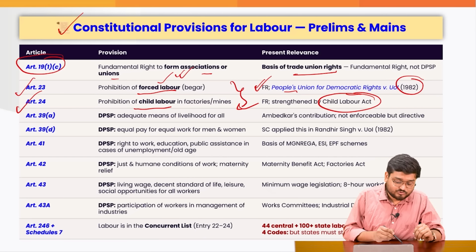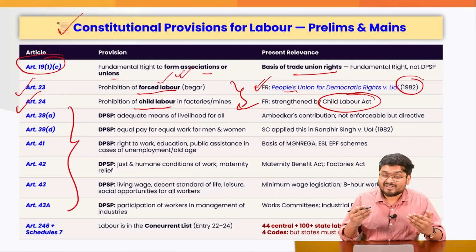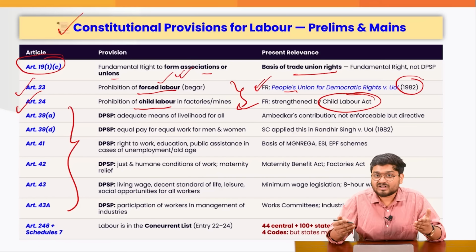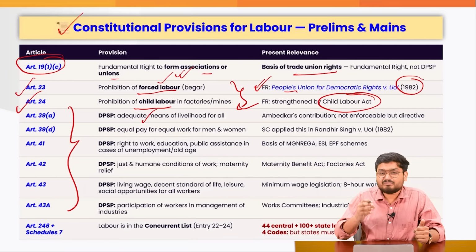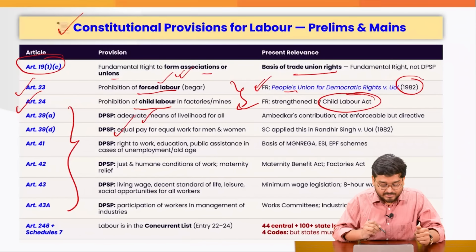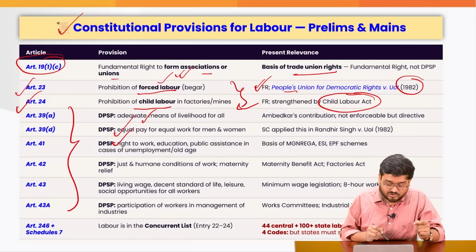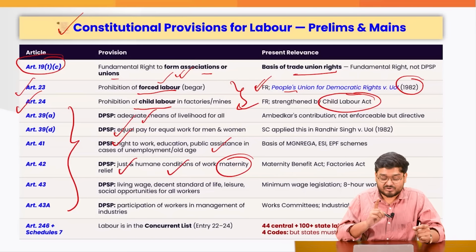Apart from that, we have so many DPSPs, if you can see. For example, the DPSPs which try to encourage the Government of India or the respective state governments to ensure that means of livelihood are ensured for all, to have equal pay for men and women, the right to work, education, public assistance, also just and humane conditions at work. Maternity benefit is also part of your DPSP.